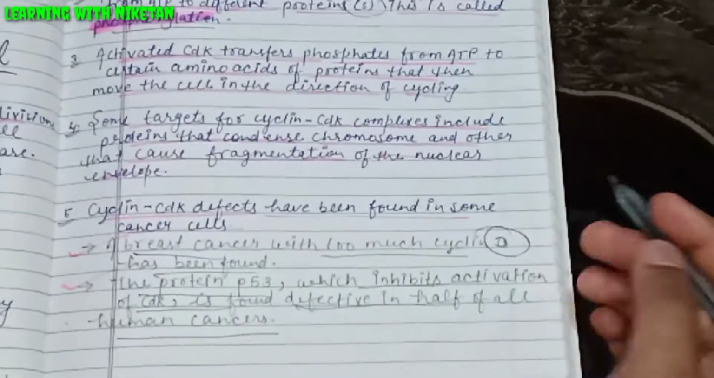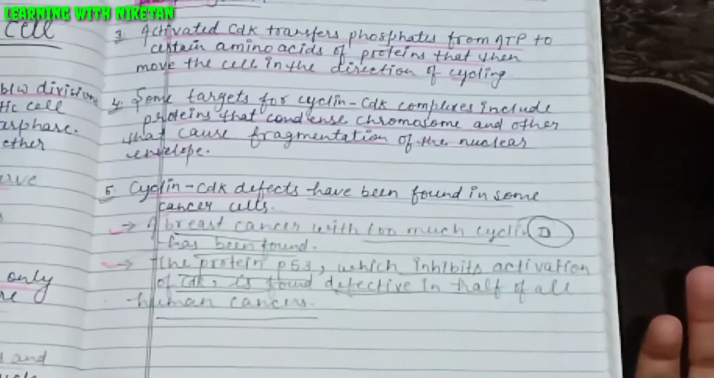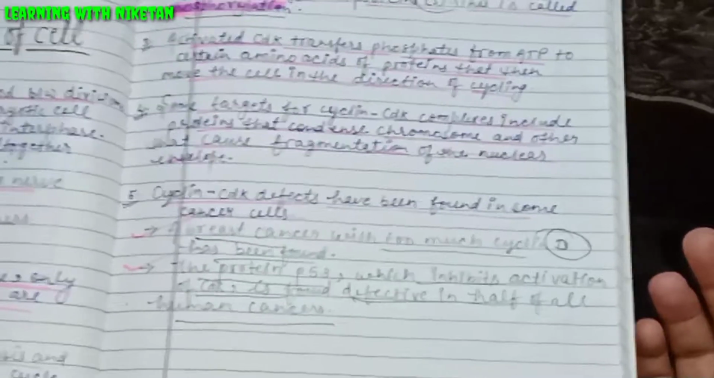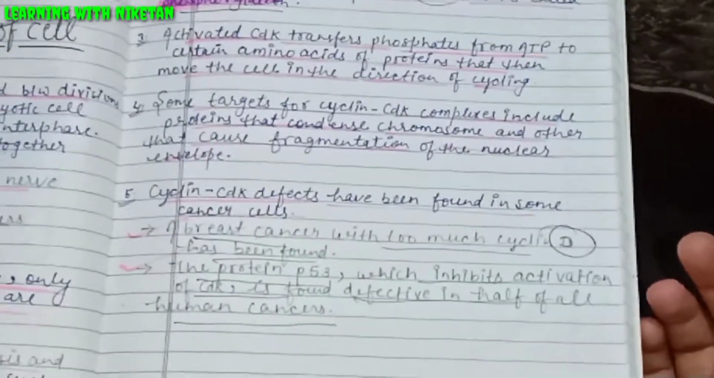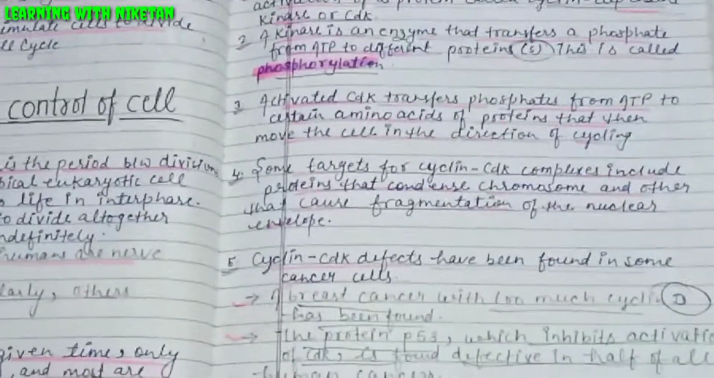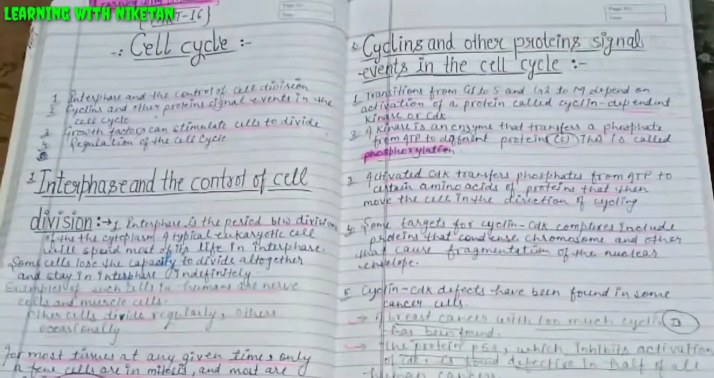Okay, students. If you go to any theory book, you will find many points about it, but I have written the most important points here. Growth factors can stimulate cells to divide, and regulation of the cell cycle we will study in the next part.